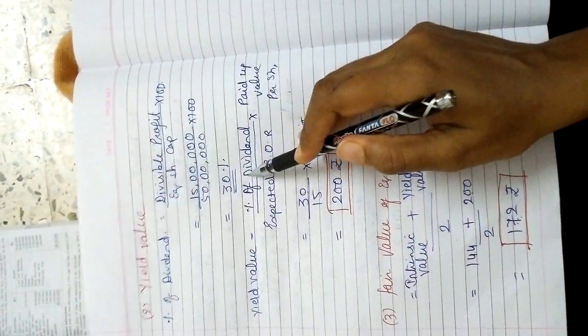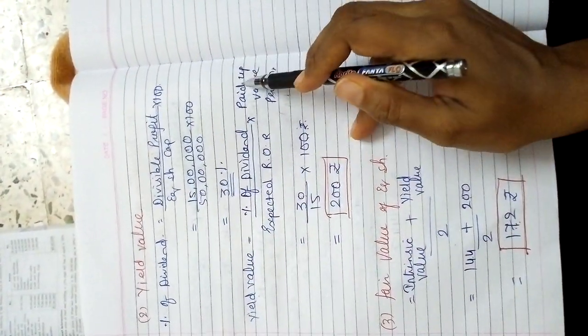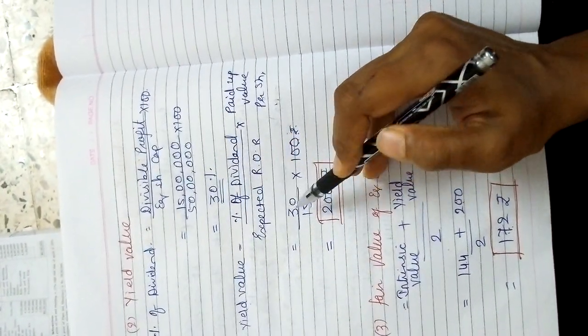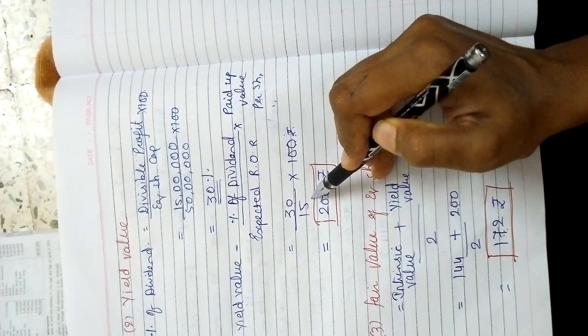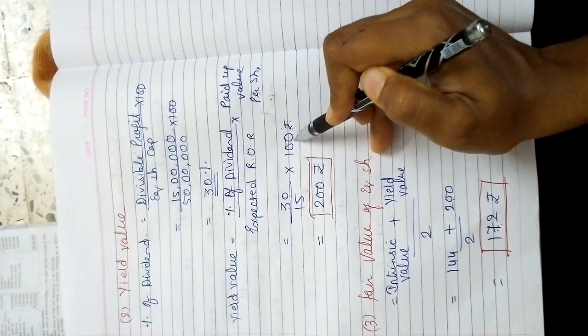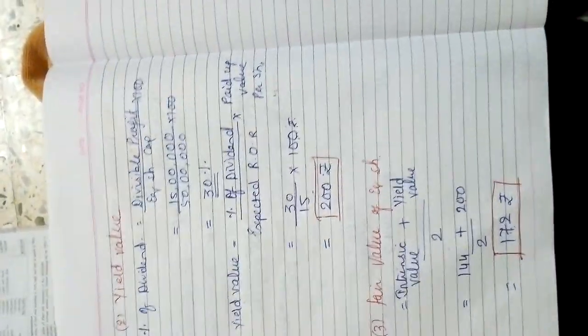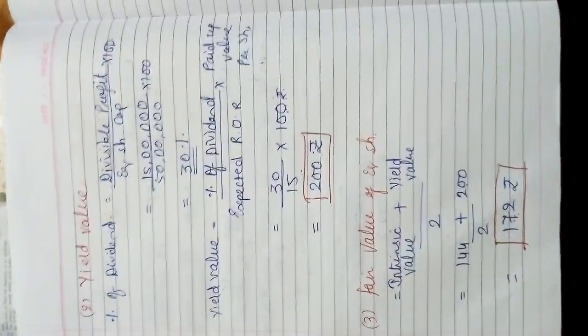Yield value, rate of dividend upon expected rate of return into paid up value per share. So the rate of dividend is 30%, 15% is given in the example and paid up value per share is 100. So the yield value will be 200. So this is the second value of share.